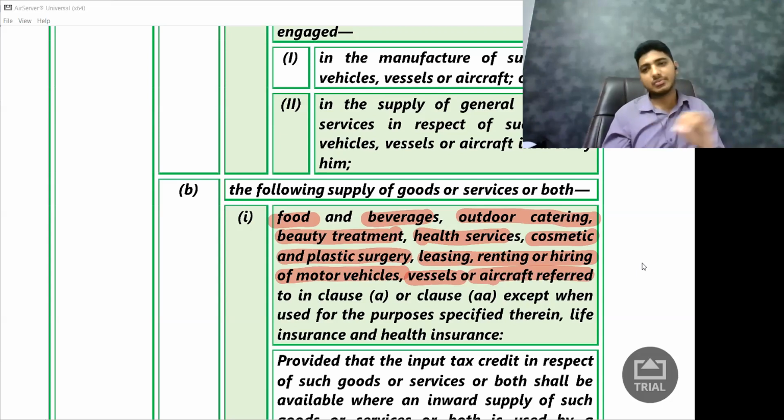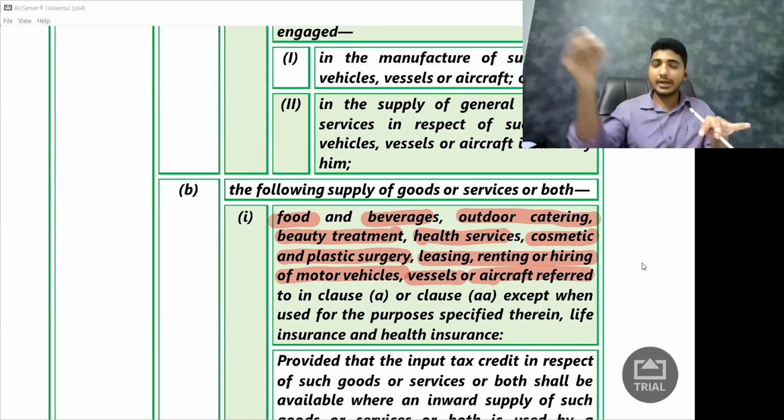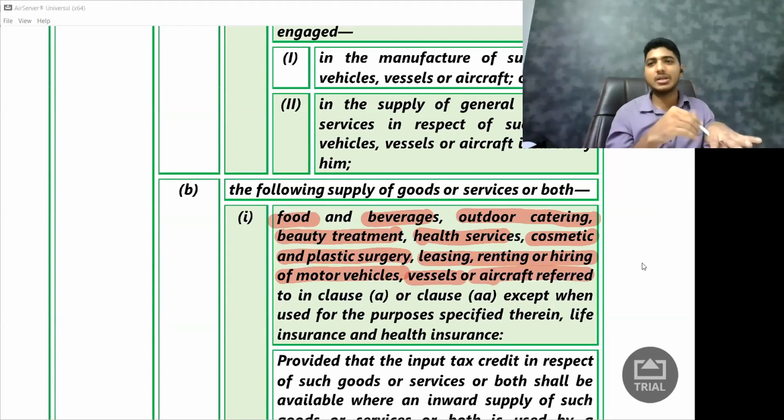Okay. So what they are saying is, now let us say, if I am having a driving school, and if I am purchasing the motor vehicle, will I get the credit? Answer is yes. Simply they told, if it is for imparting driving knowledge, I'll get the credit. So I don't have enough money. I am a driving school.